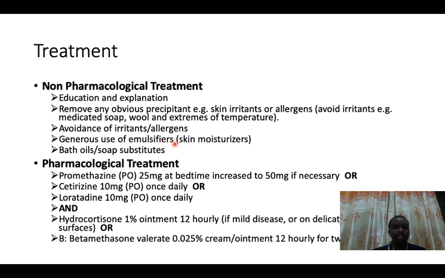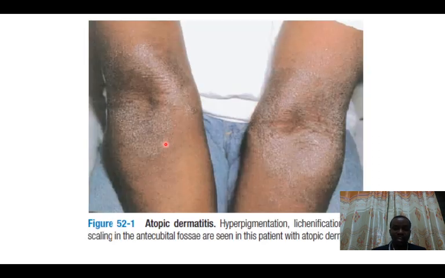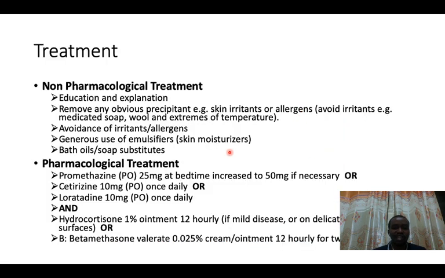But the other issue that you'd want to use is emulsifiers. Very important concept, emulsifiers. So look at this skin. This skin is very dry. So this patient is going to need something that will lubricate his skin, to make his skin soft. And these medications that we use to make this skin soft are called emulsifiers or skin moisturizers.